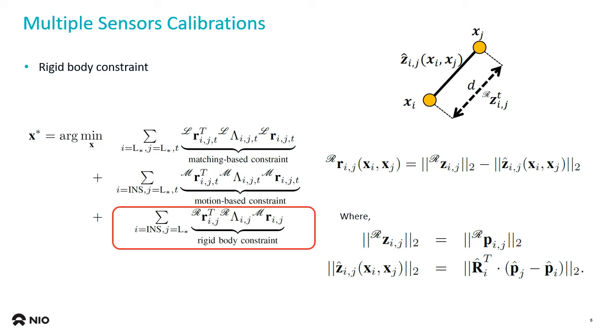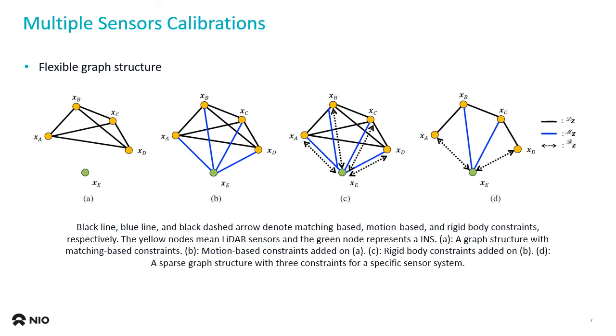All these constraints are added in one graph structure, and then it is solved by optimization with the nonlinear least square method. Then finally we can get calibration results for each sensor. The proposed method is very flexible to apply to various sensor systems. Some constraints may not be measured at a specific node or time based on the sensor system and configurations. However, the graph structure scheme can handle sensor calibration even though some nodes are not connected at a specific time.